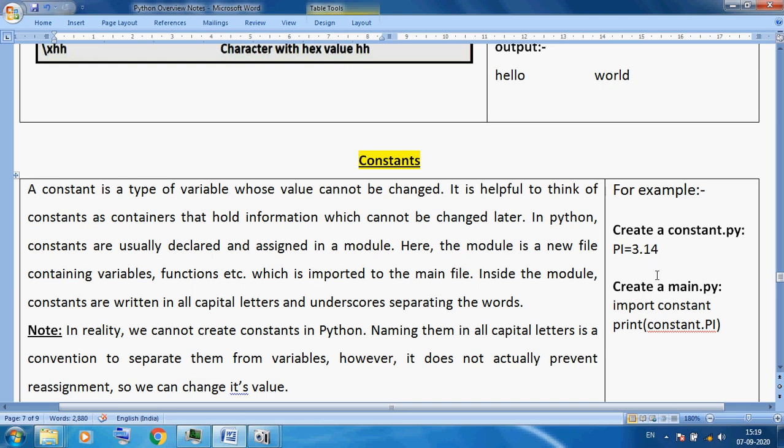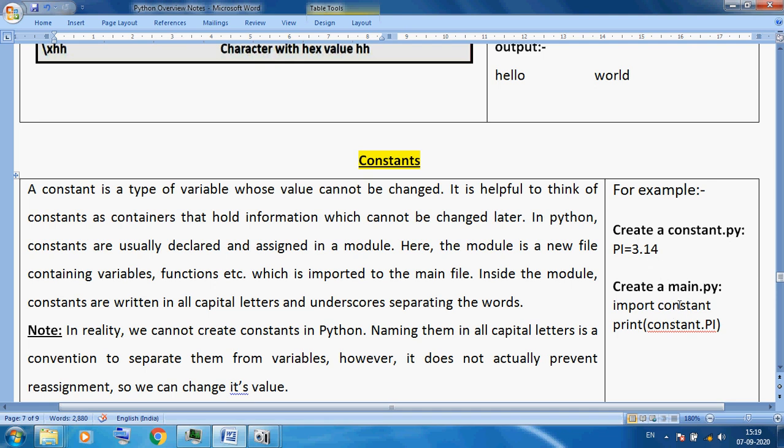The next thing is to create a main.py. Here I am creating another new file, main. I want to use this constant in this file. So here I am using import constant. In this file I will use this reference. In the constant file there is only the pi value, 3.14, and I want to use this.